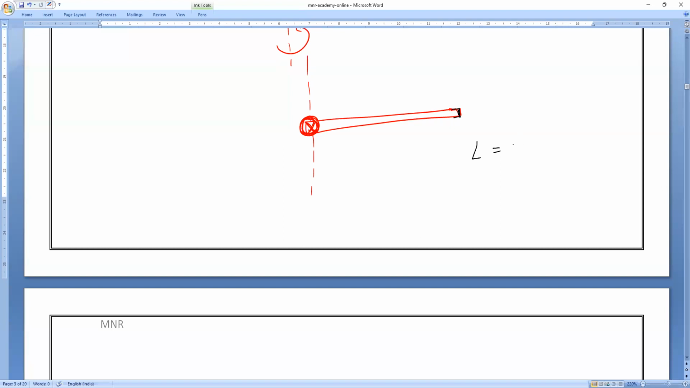So L is equal to I omega. What is the I value about this axis, everybody? I is equal to ML square by 3. Through the center of mass it was ML square by 12, but at this axis, ML square by 3. So that's the answer: L equals ML square by 3 into omega. Okay, that's all.